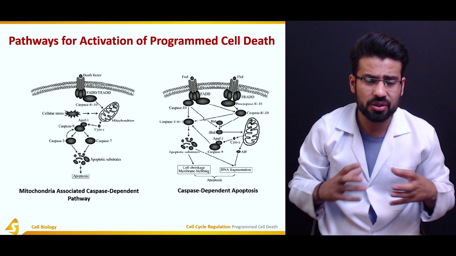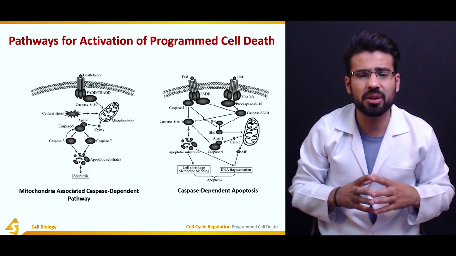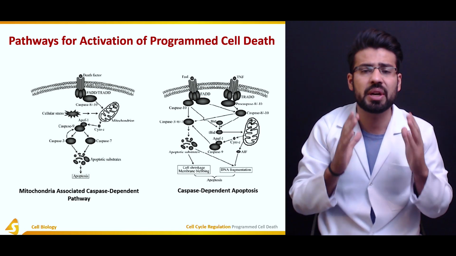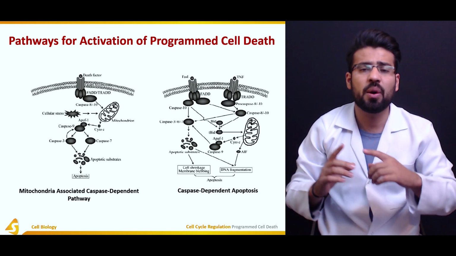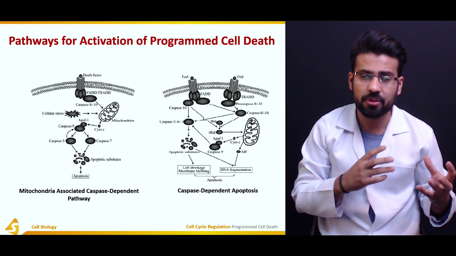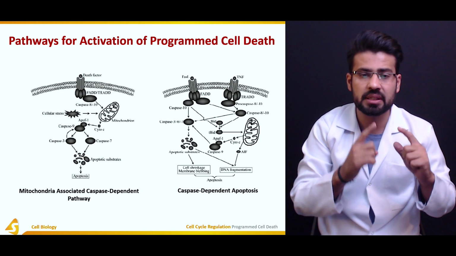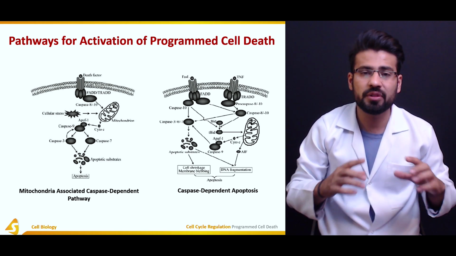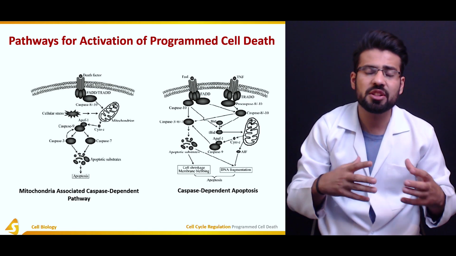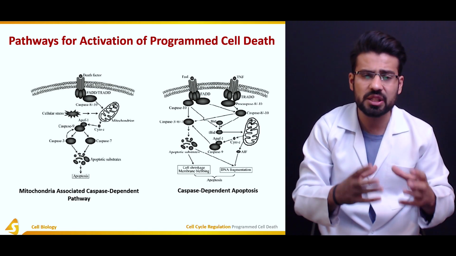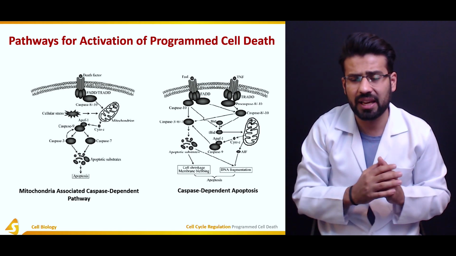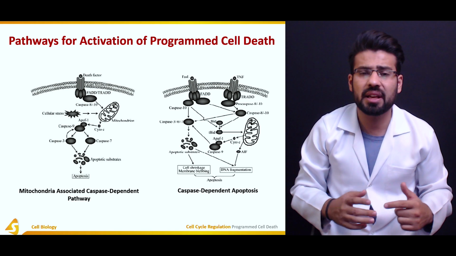Mitochondrial-associated caspase-dependent pathways: over here we have the death factors, TRAIL, the TRAIL receptor, the death receptors. When there is damage to the mitochondria, the cytochrome C is released, and this release results in the binding of the cytochrome C to the adapter protein APAF1, which then causes the recruitment of the precursor molecules, or the inactive form of caspase 9, also known as procaspase 9, and they cause the activation of procaspase 9 to caspase 9.